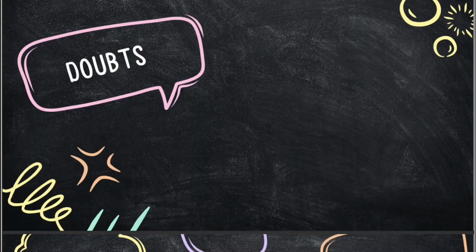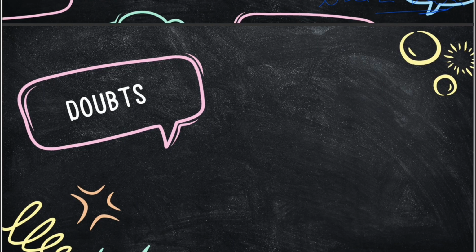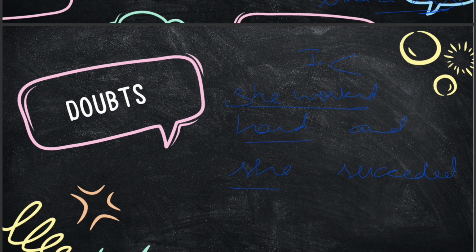Okay. Now I'll give you another example. I'll give one last example, and then you can recognize if it's a subordinating or a coordinating one. This would be: she worked hard and she succeeded. Okay, if you have a look at this, she worked hard, independent clause. She succeeded, independent clause, and becomes a coordinating conjunction.